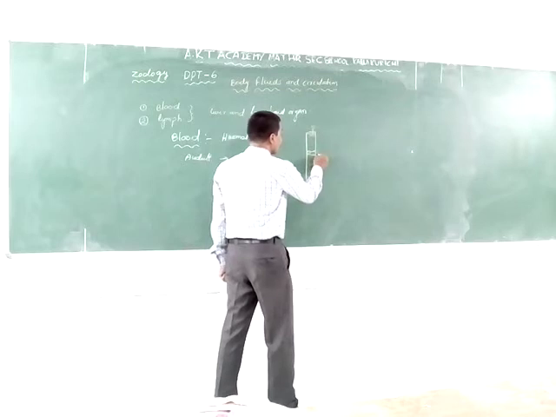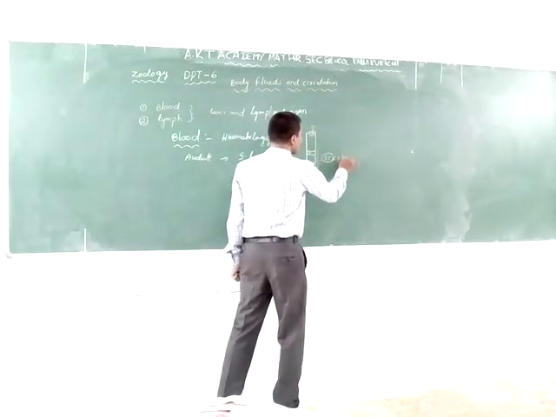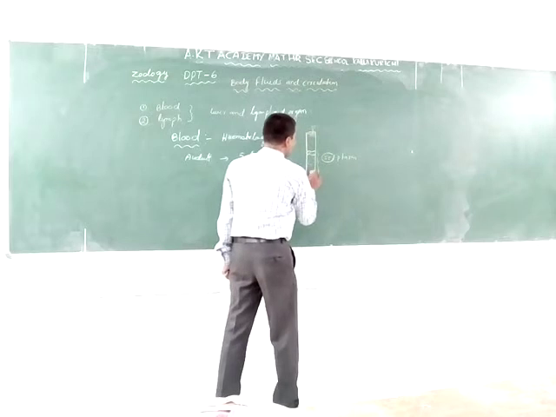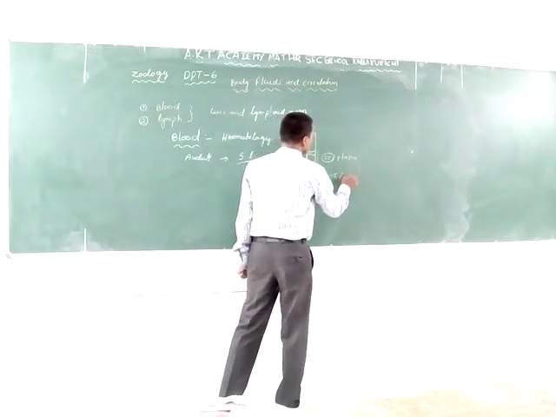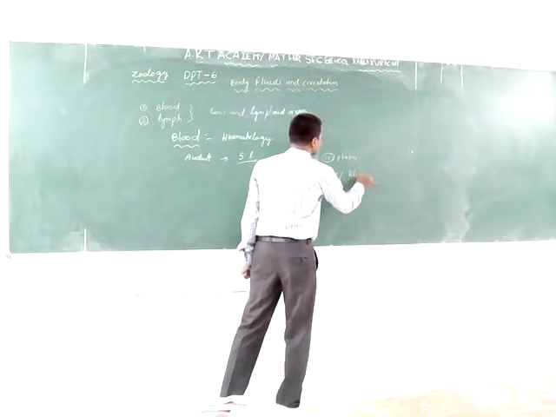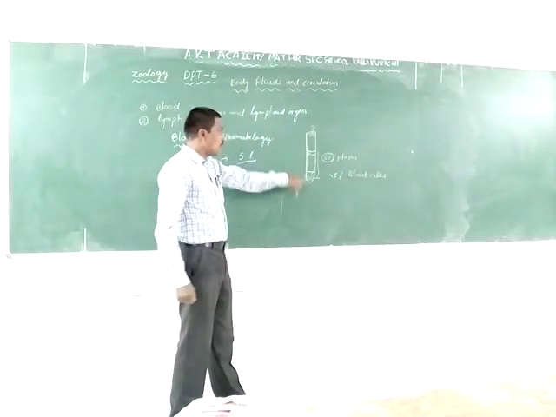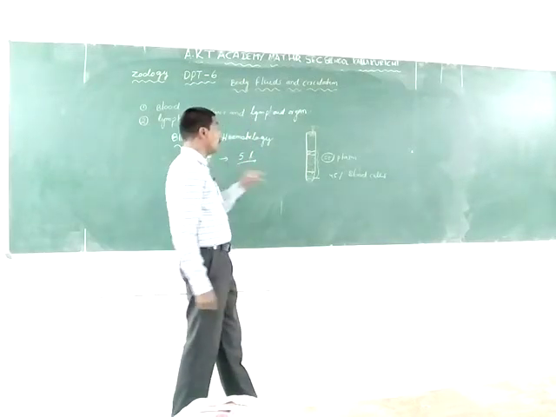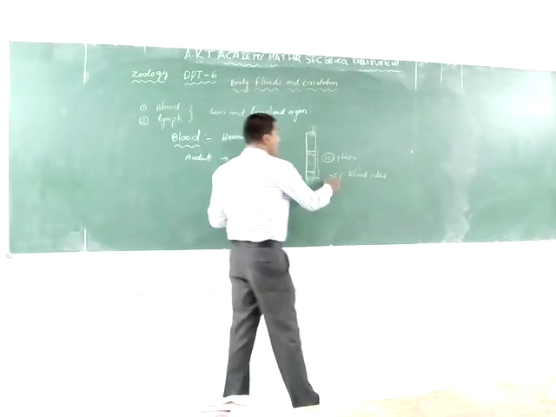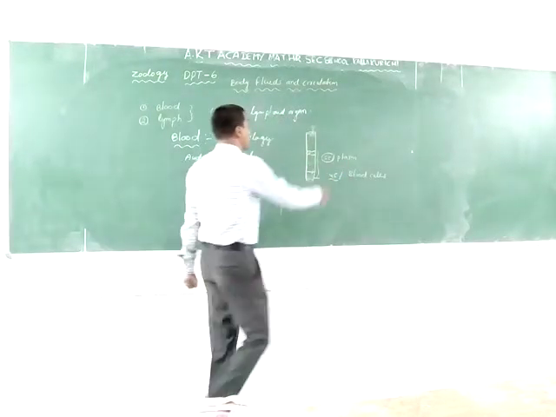The total blood has 55% plasma and 45% blood cells. So what is the plasma?